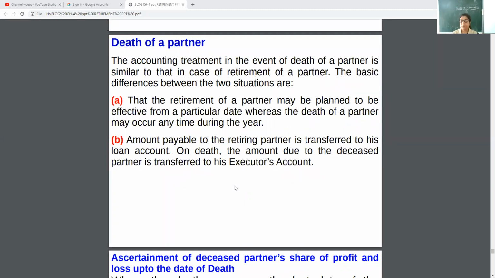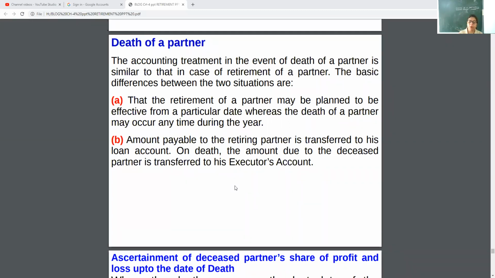Okay? See, in retirement, I have a fixed date of retirement, same as in the partnership. The partners decide in the beginning of the year that they will decide at the end of the year or on a particular date. But in death, no one can decide the date of death. So it may occur any time.